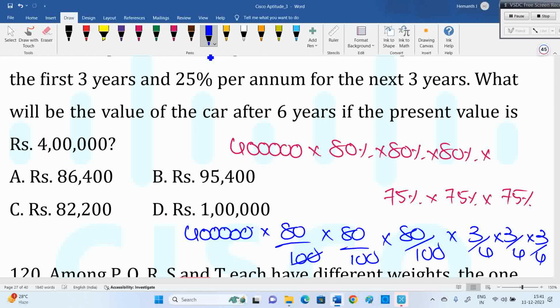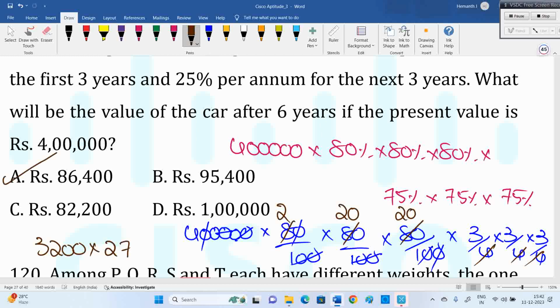So the zeros cancel, and 20, 20 for 2 times. Now we have 27, here 16, 320, 3200 into 27. So clear thing, option A. 81,000 plus 5,400, 86,400.